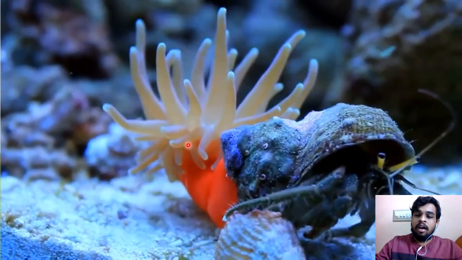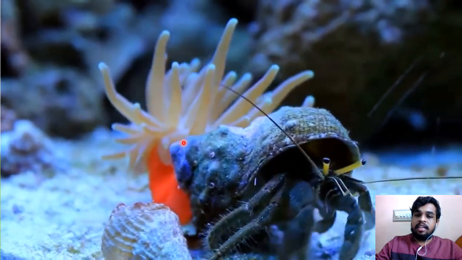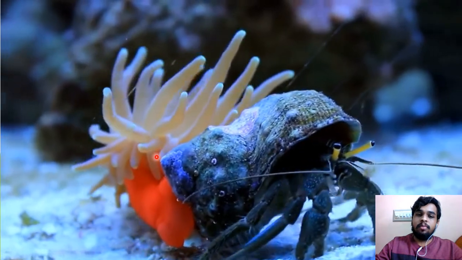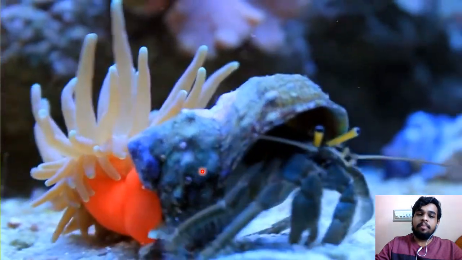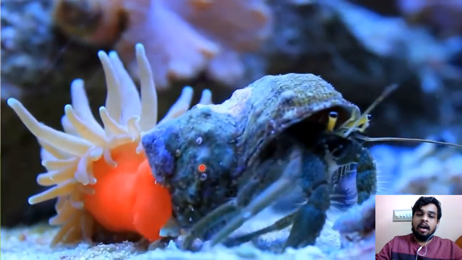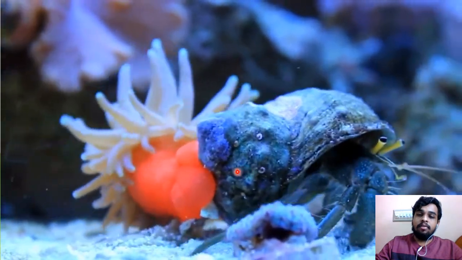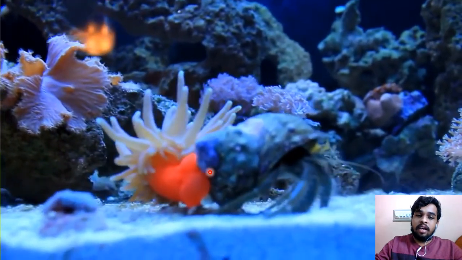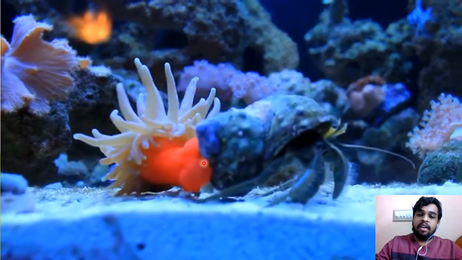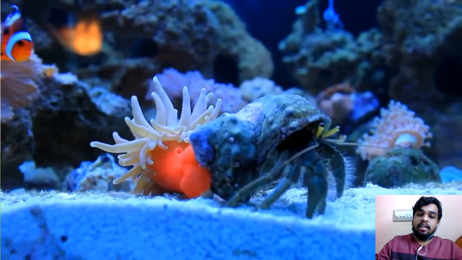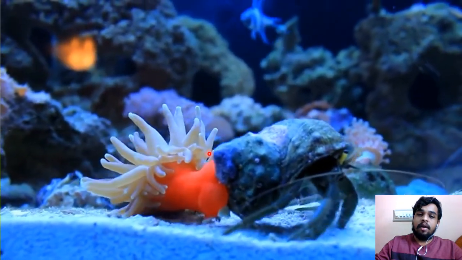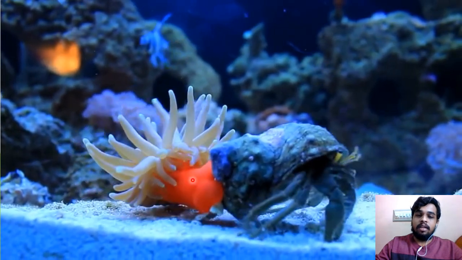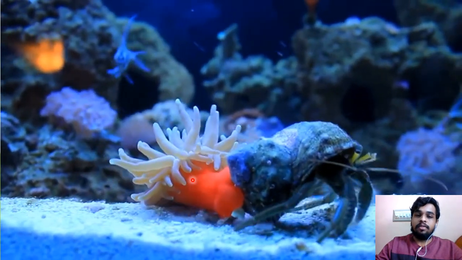The sea anemone gets attached to the shell. Sea anemone has tentacles, so it protects the crab from enemies. At the same time, the crab gives food and shelter to the sea anemone. It is a temporary association. They can both live or survive independently, and this type of interaction is called proto-cooperation.